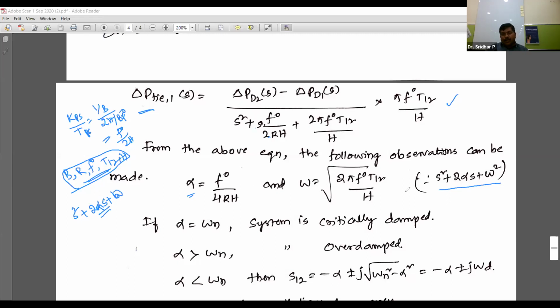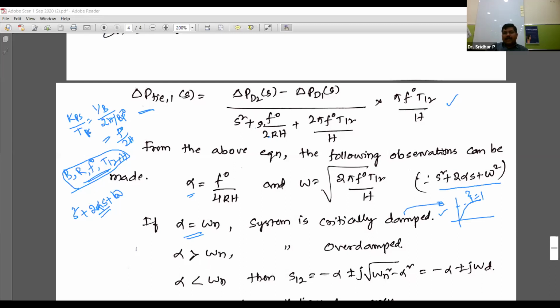If you have any doubts, please refer to the control theory you studied in previous semesters, covering overdamped, critically damped and underdamped systems. The same thing I am representing here. Again I am recollecting: alpha equal to omega n means the system is critically damped. Critically damped means the response reaches the unity value immediately without oscillation. Here zeta is equal to 1.